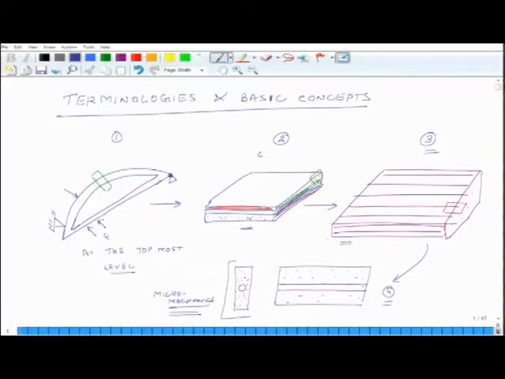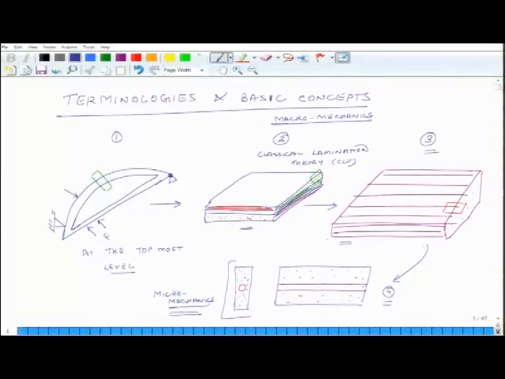So, that is known as classical lamination theory, CLT, classical lamination theory, and this comes from a body of knowledge known as macromechanics, as opposed to micromechanics. Okay.